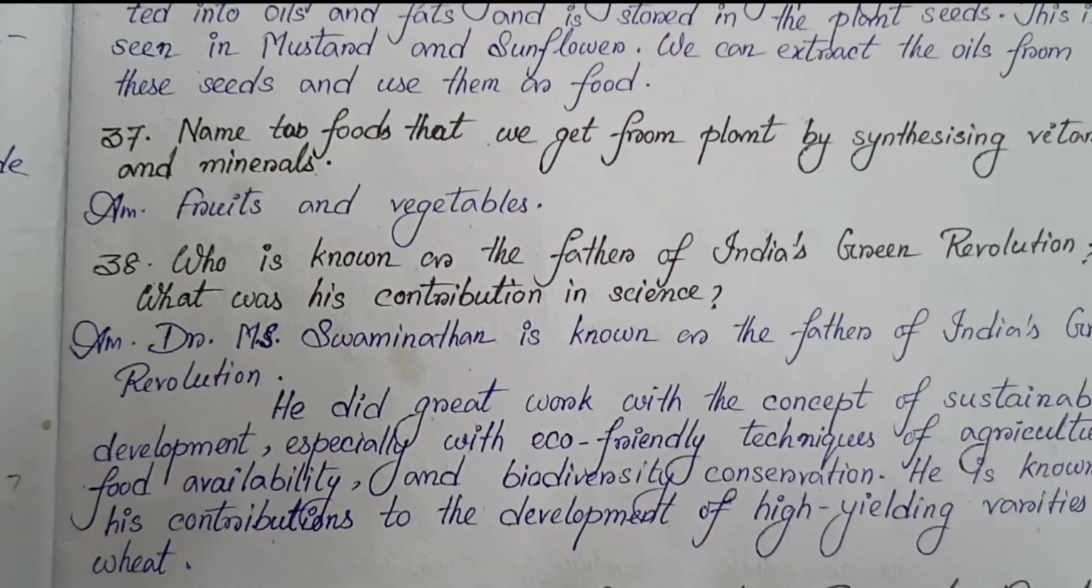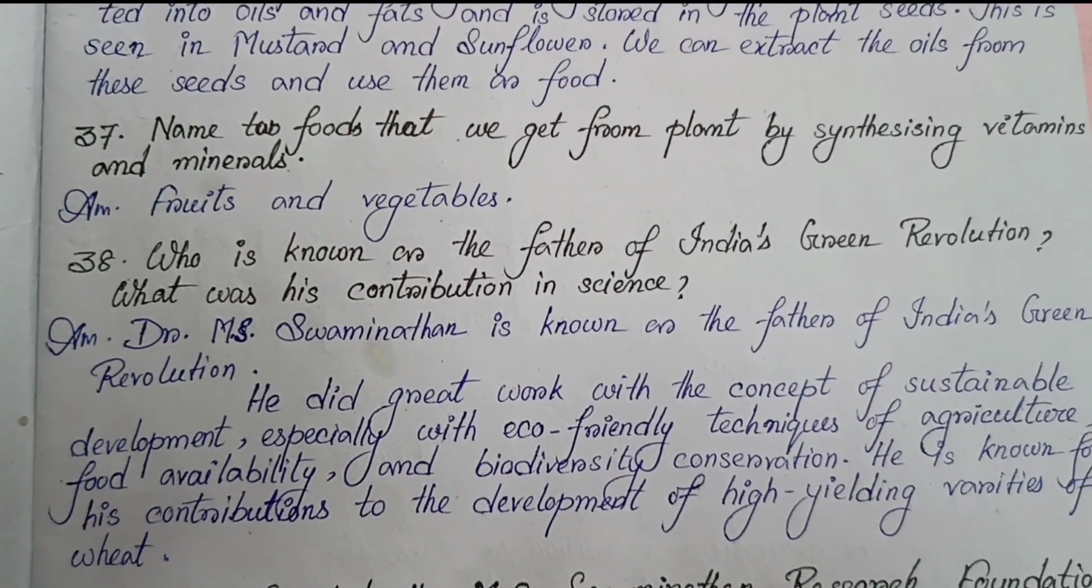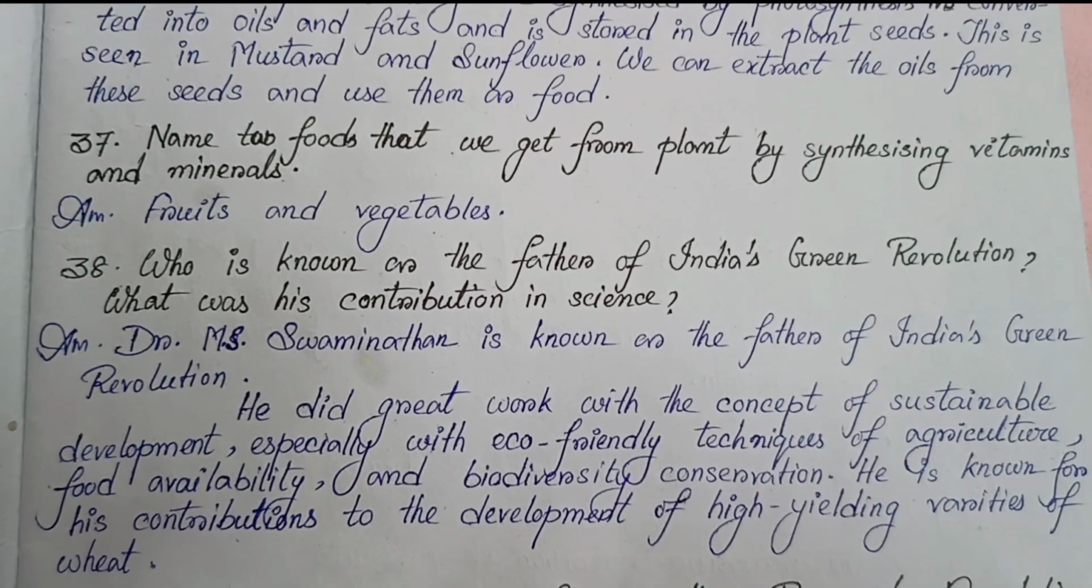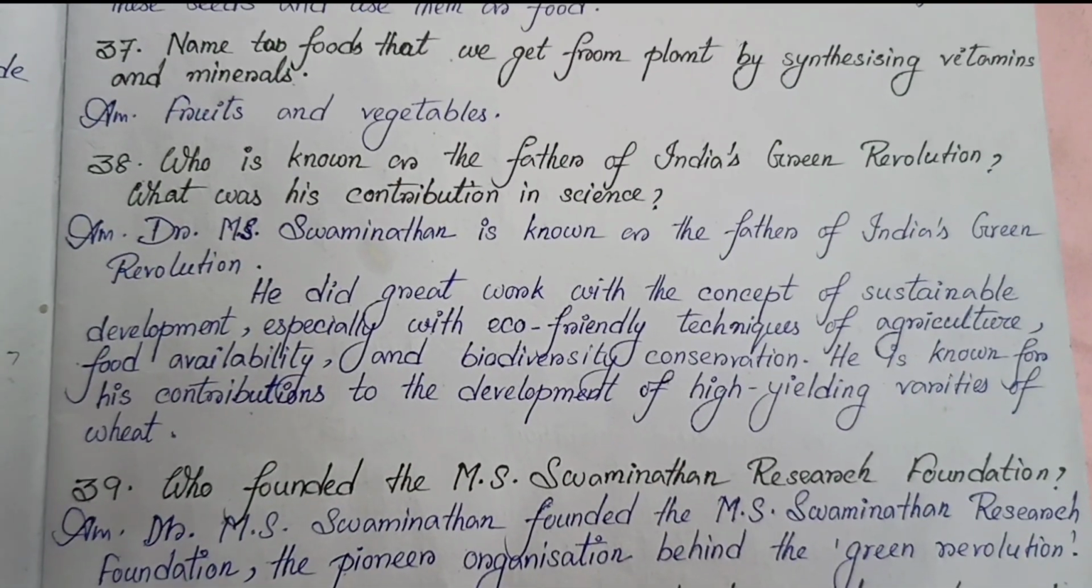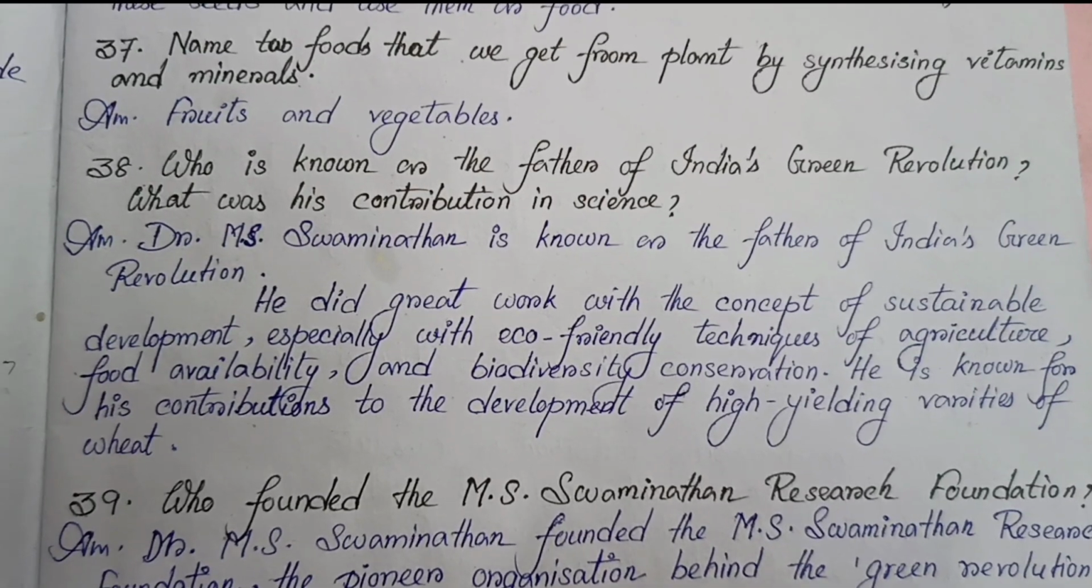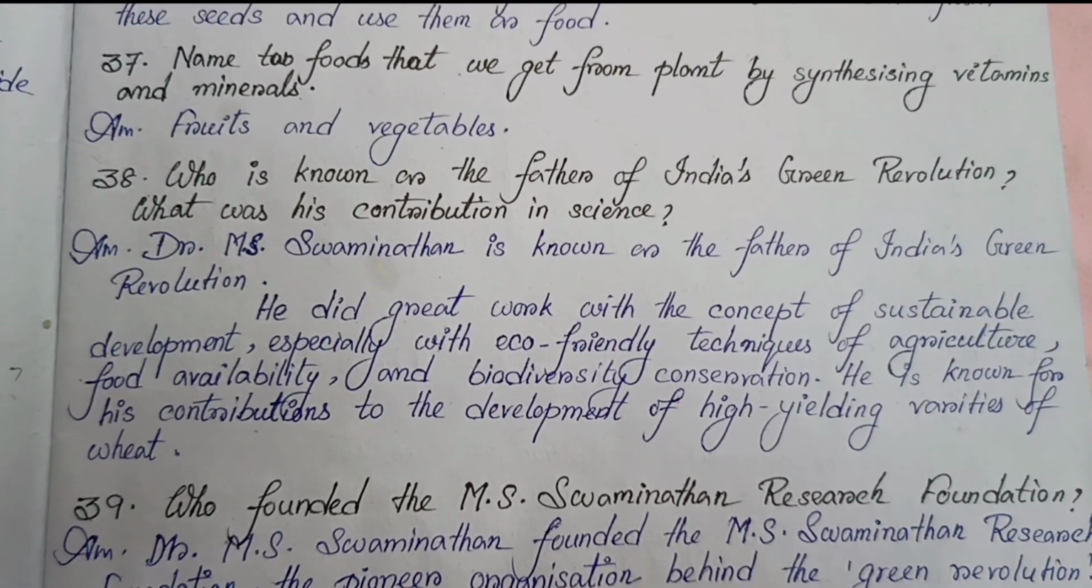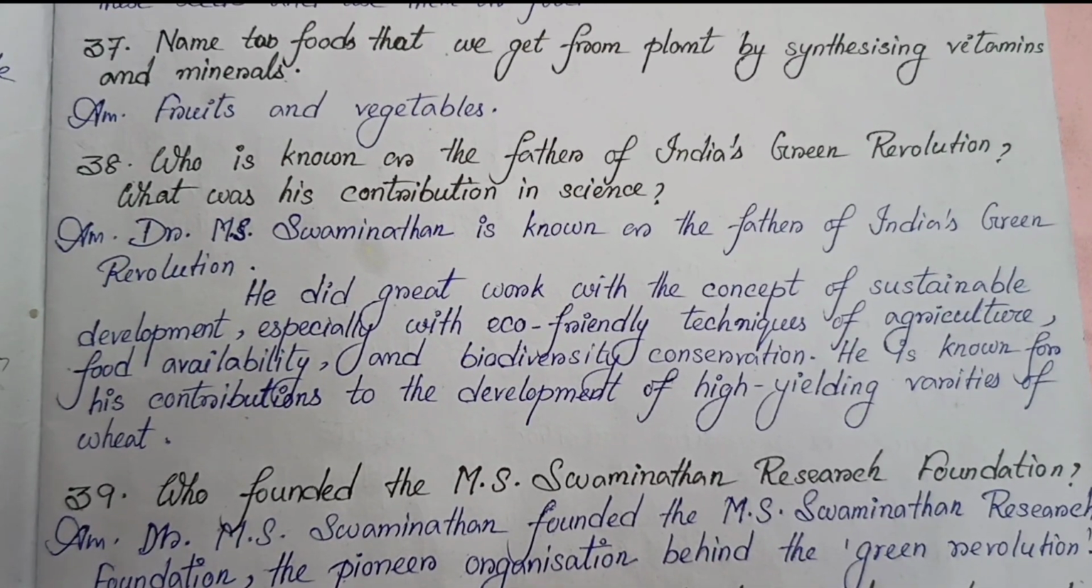Number 37. Name two foods that we get from plants by synthesizing vitamins and minerals. Fruits and vegetables. 38. Who is known as the father of India's Green Revolution? What was his contribution in science?